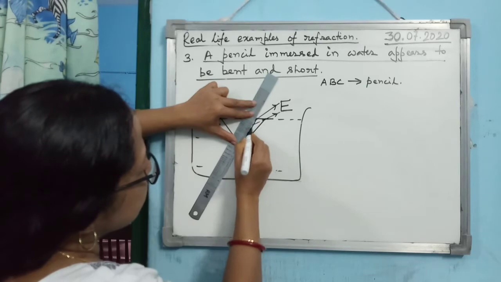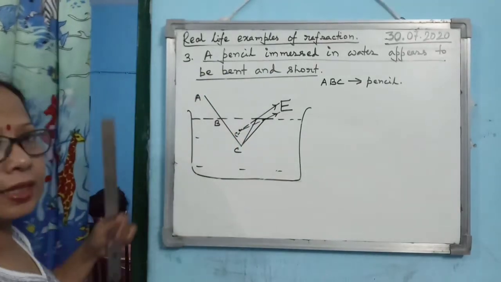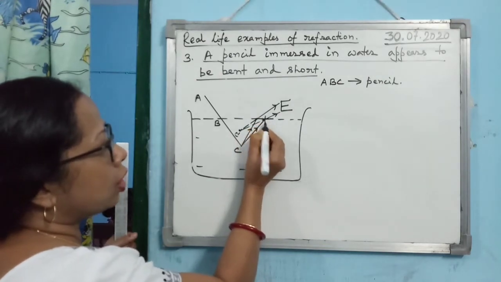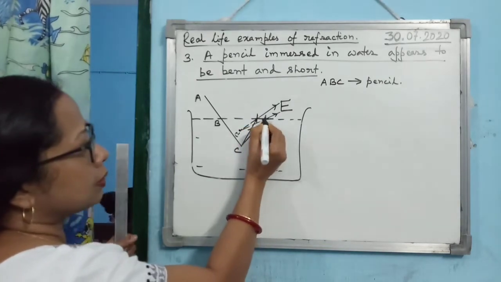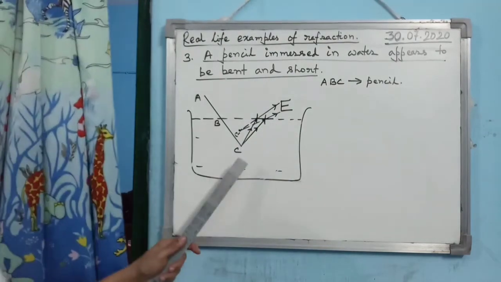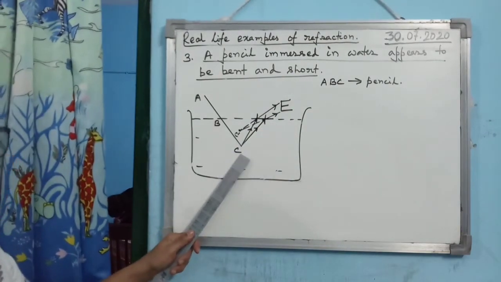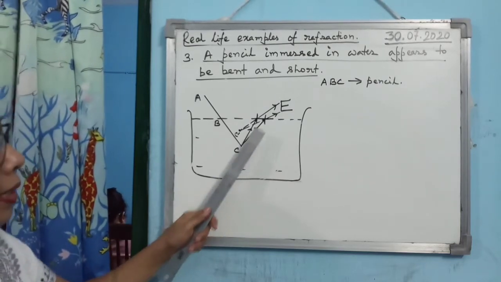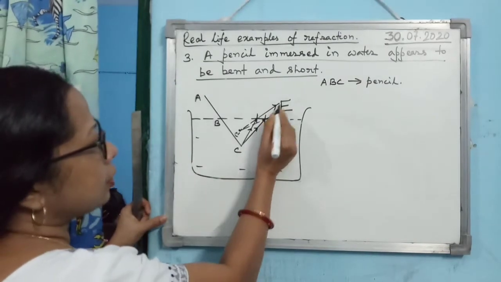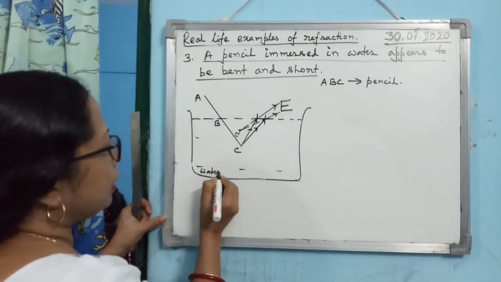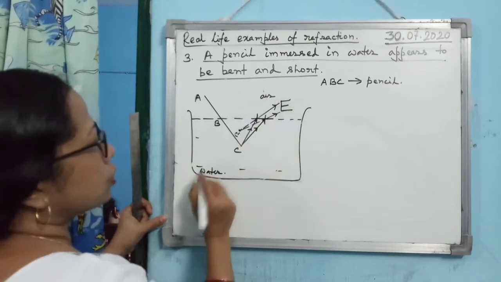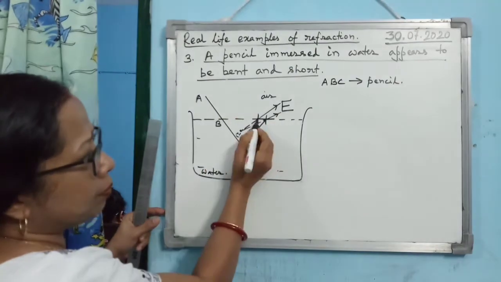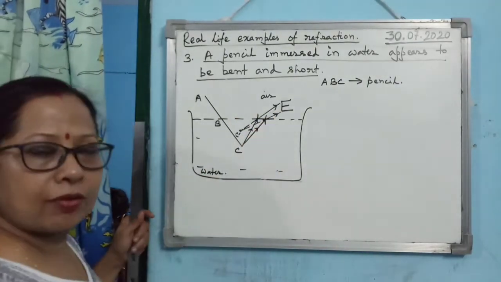Okay, please follow the instructions given. Then you give the arrows like this and here you draw two normals like this. Okay, so you see, the light ray coming out from the point C is moving from denser to rarer medium. This is water and this is air. So it is moving away from the normal and is received by the observer's eye.